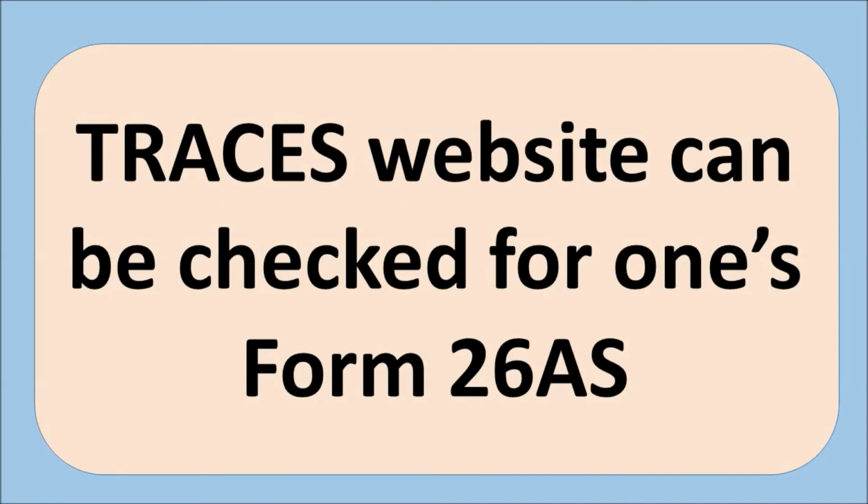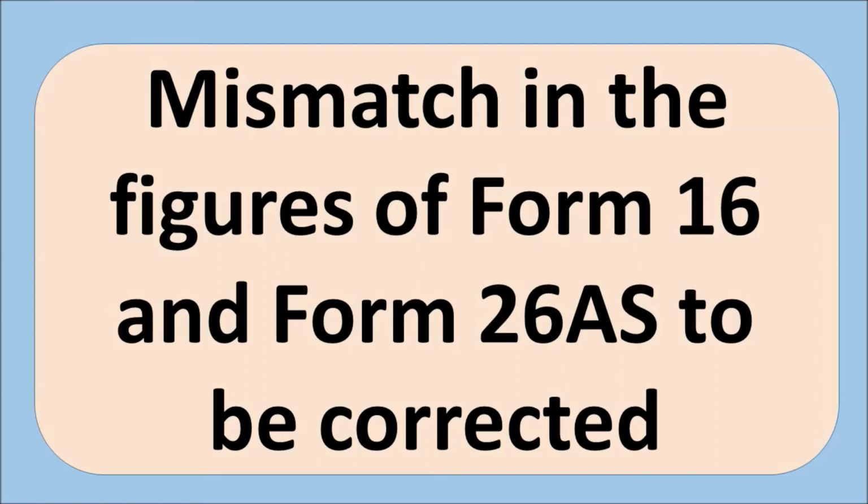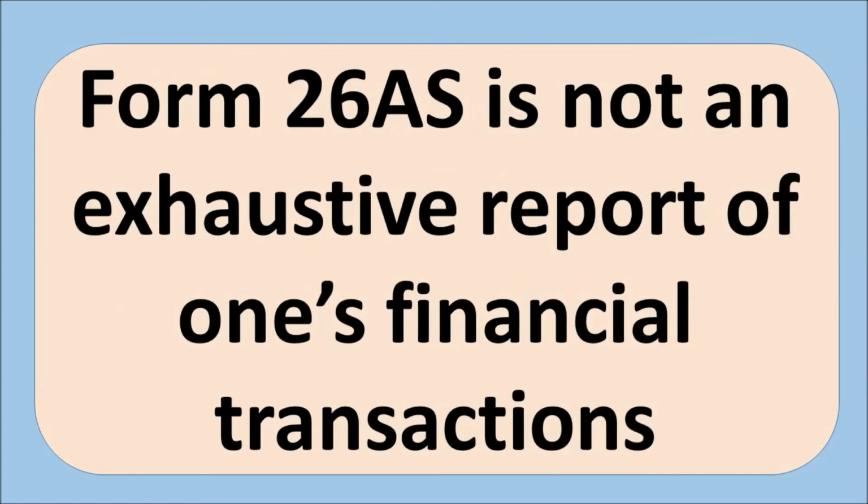Through your PAN you can access your 26AS. Not only through Traces, but this 26AS statement can be accessed through net banking wherever you have a bank account. So your duty is to correct the mismatch in the figures of Form 16, if you are salaried class, and Form 26AS. For example, in Form 16, some tax is deducted by your employer, but it has to be credited to the income tax department, then only it will reflect in 26AS. So any taxpayer has to correct any mismatch. If it is not reflecting in 26AS, it has to be corrected by either taking it up with your employer or with your income tax department.